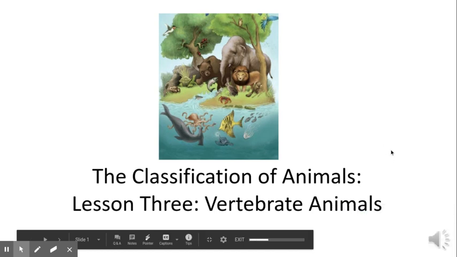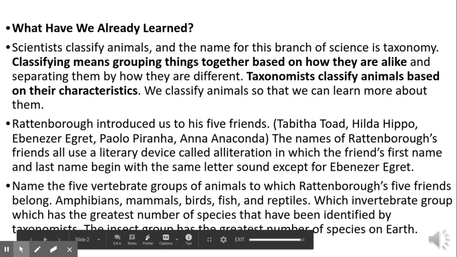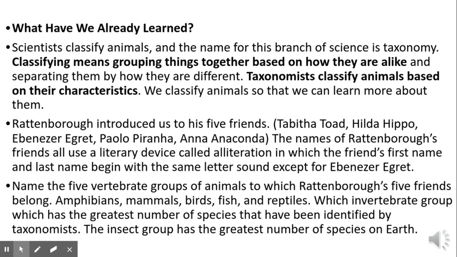This is lesson 3 of classification of animals, and we're going to talk about vertebrates, animals that are vertebrates. Who remembers what classification means? Classification is the grouping together of things based on how they are alike and the separating of things based on how they are different. Taxonomists classify animals based on their characteristics, and we classify animals so we can learn more about them.